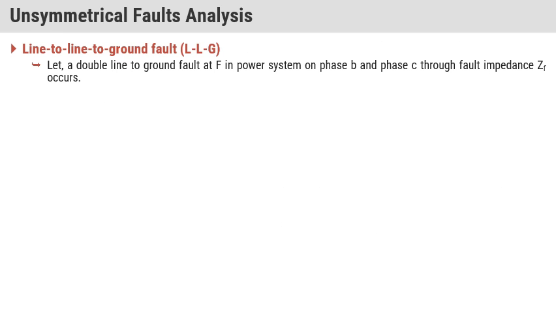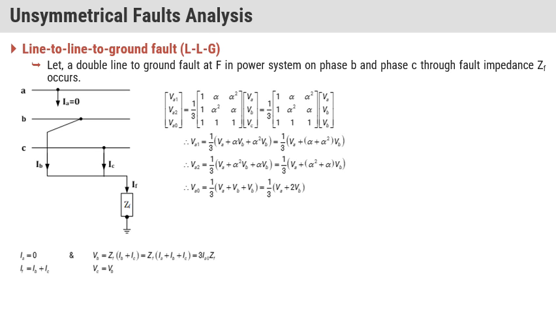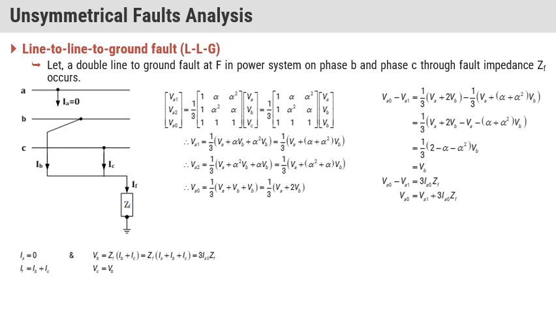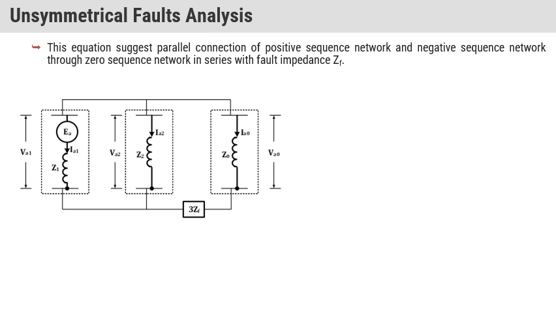Okay, so whenever we observe a double line to ground fault, at that time we have a formula like this. Okay, and due to this we observe that all the sequence networks, positive, negative and zero sequence networks, are connected in parallel when this type of fault occurs. Okay, so this is how we can improve our knowledge about the particular type of fault.